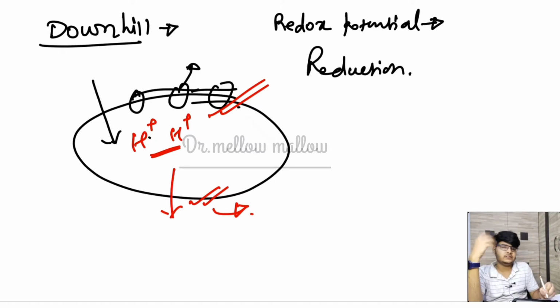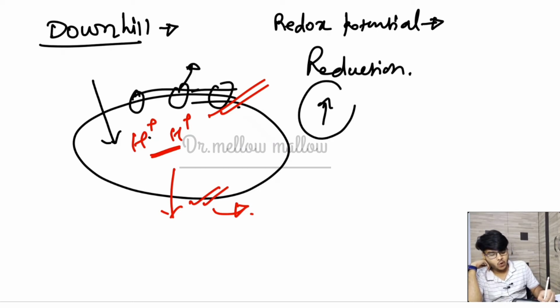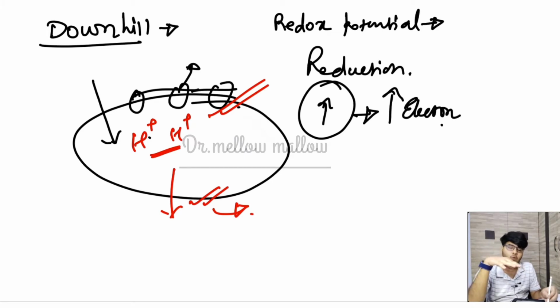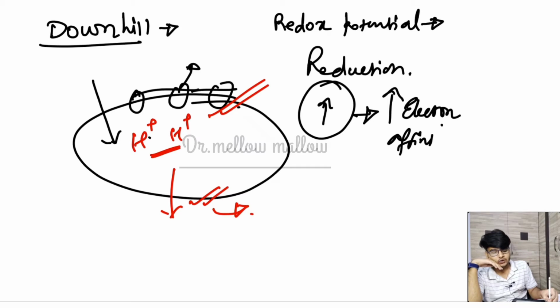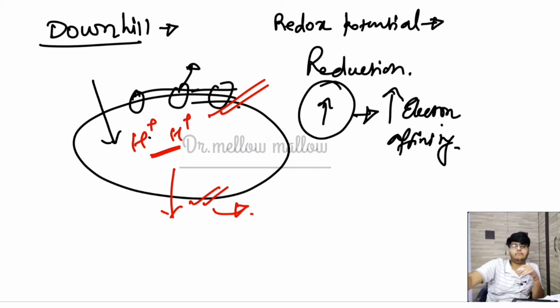And what you are going to see in this redox potential is that if there is more redox potential, then there will be more electron affinity. So that means that if a particle is moving from its high potential energy to low potential energy, it is ultimately flowing like this.